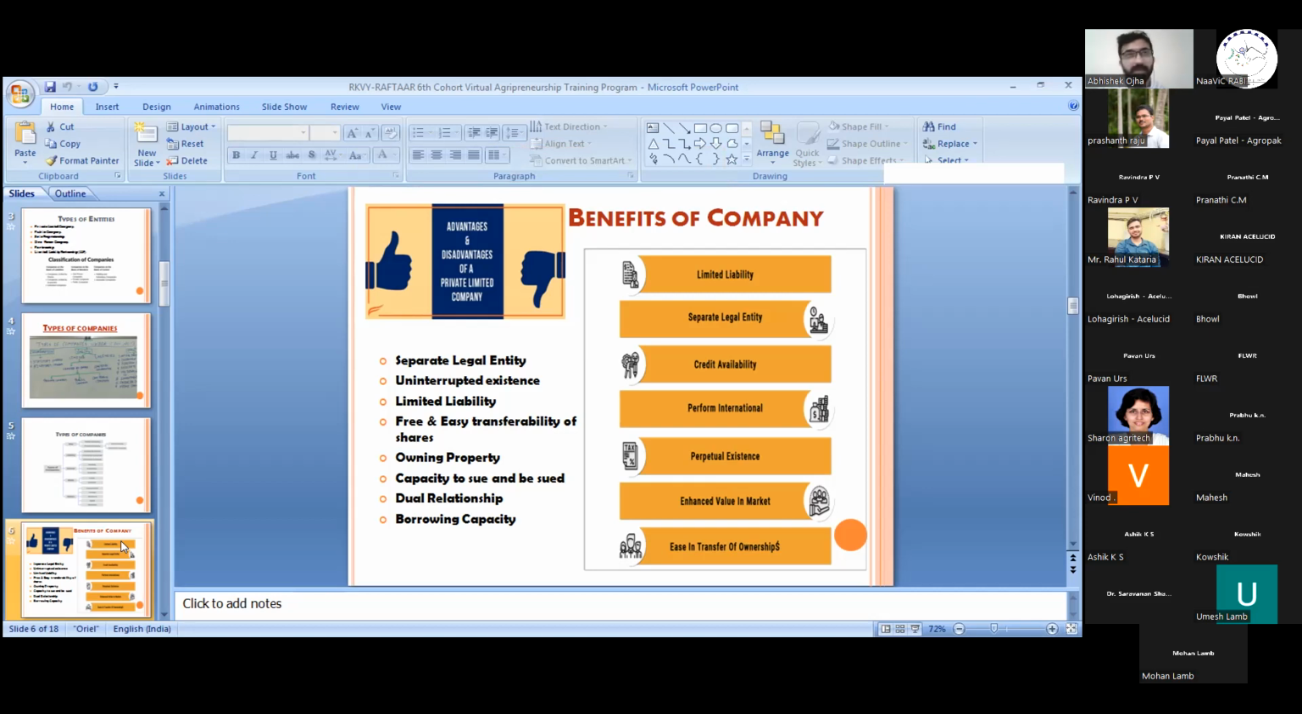Enhanced value in the market means if I am running a business, then I have good credibility and business advantage in the market. Potential investors might be interested in my company because I have been running my business for the past 1 year, 2 years, and I have a registered business. Then the market value of my business will increase day by day. It will not decrease. Ease in transfer of ownership is the same as easy transferability of shares.